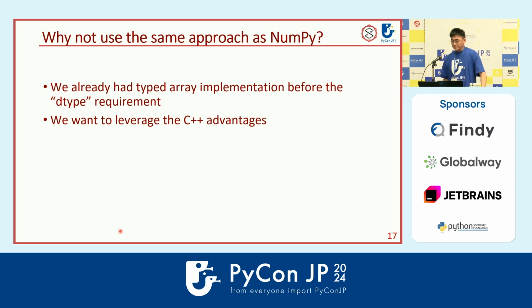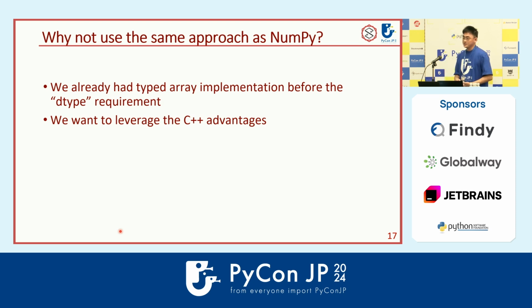And you may wonder why we don't just use the NumPy approach. Obviously the NumPy approach will work, but there are two reasons. The first one is that in our library we already defined the typed array at the beginning, so there's an existing code base, and we want to have the new single array type with the D-type argument on top of the existing code base.